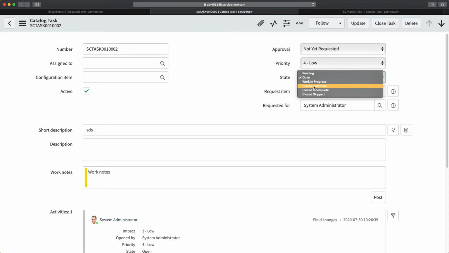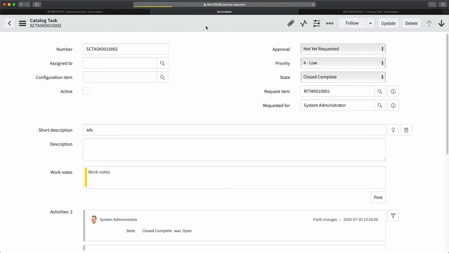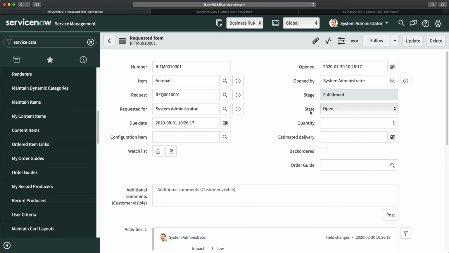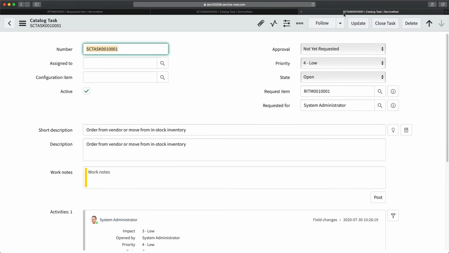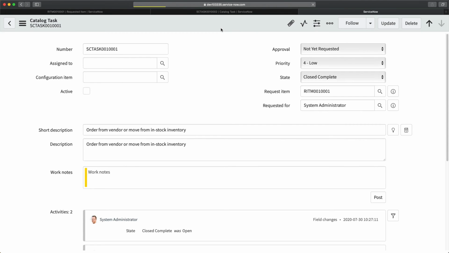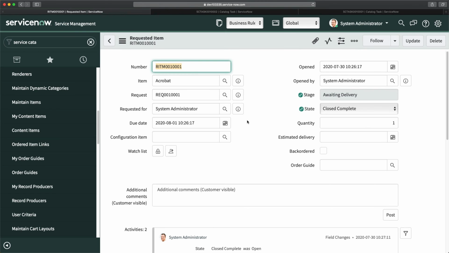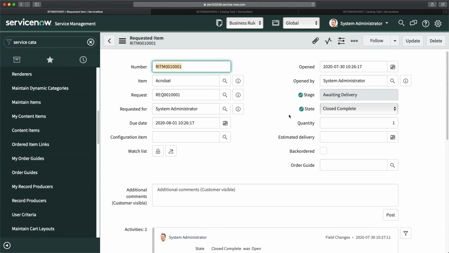Let me just first close complete this one. If I close complete this one, does it close the item? If I go here, no, it is not doing any activity here because there's still one catalog task open. And if I go here and make it close complete now and click on save, you will see the magic. If I come here, you can see it says close complete. That means both the tasks are closed and I have this close complete state updated.